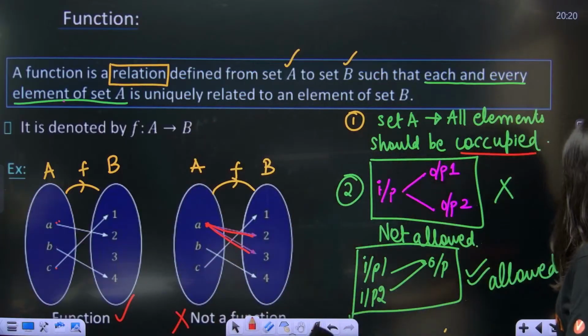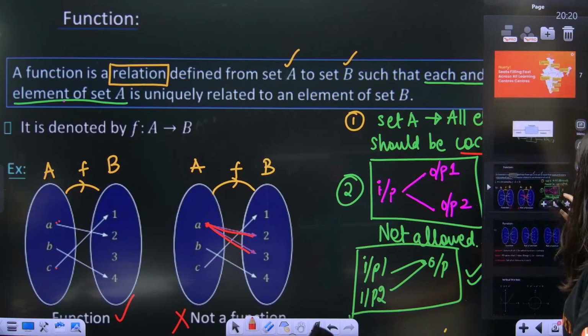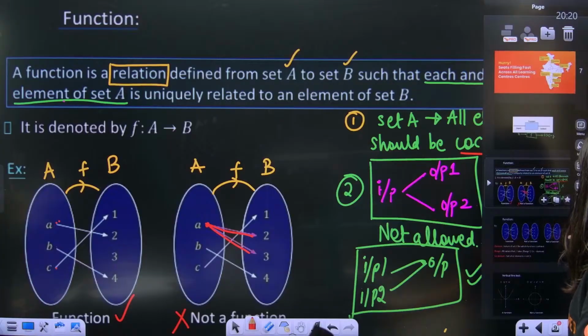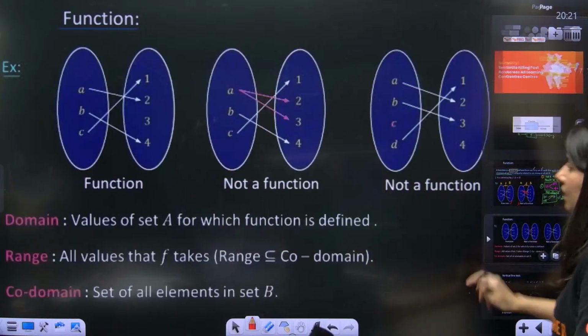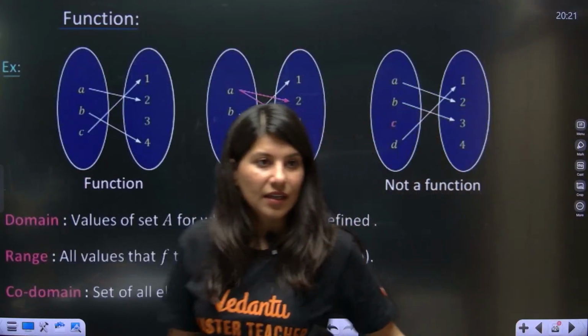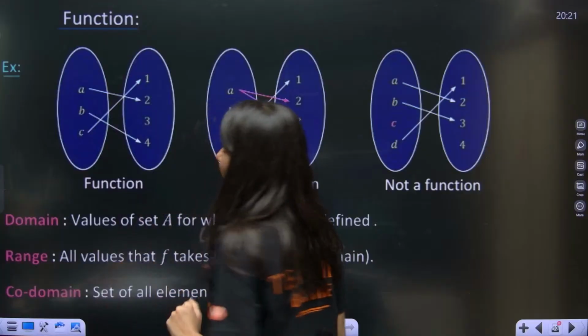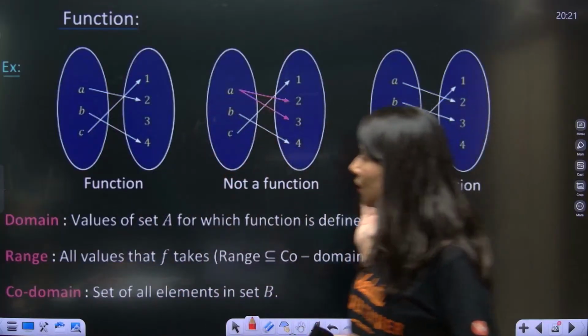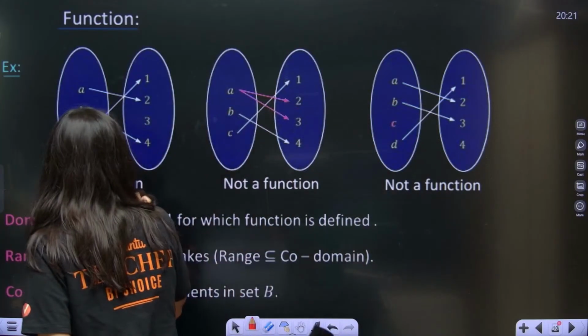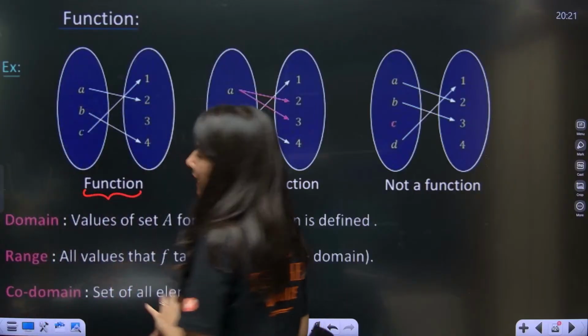Now just answer a couple of questions. Just tell me whether this is a function or not, although it is written already over here. Let me check.